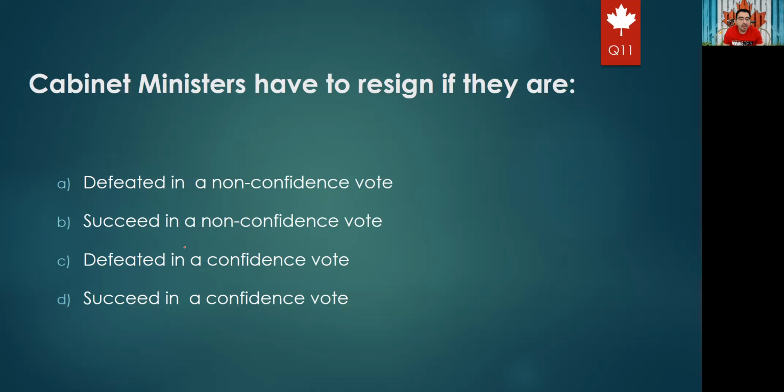Okay. This question will be: cabinet ministers have to resign if they are defeated in a non-confidence vote, succeed in a non-confidence vote, defeated in a confidence vote, or succeed in a confidence vote. So what is the right answer? For sure, they are not succeeded, right? They have to be defeated to resign. So if they are defeated in a confidence vote or a non-confidence vote, the right answer for sure is non-confidence. So the parliament says we don't have any more confidence in this government, and they vote in the parliament. And if they are defeated, that means more than half of the members agree on that, so for sure they have to resign.